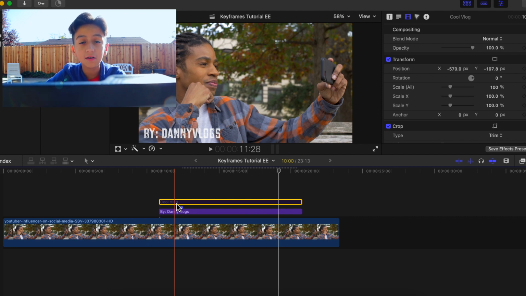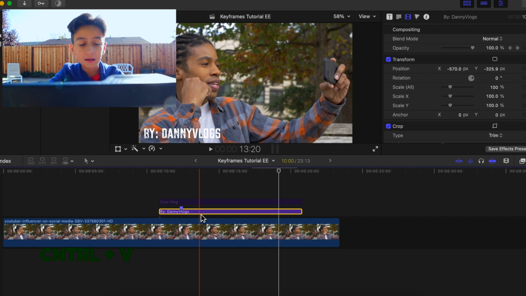And let's just say you don't like where one animation starts. Just click on that layer and hit Control V. That will bring up the keyframe animation guide.